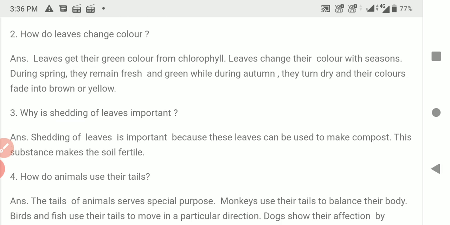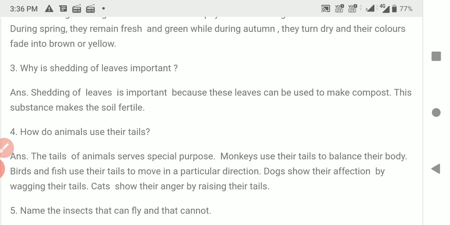Question number 4. How do animals use their tails? The tails of animals serve special purposes. Monkeys use their tails to balance their body. Birds and fish use their tails to move in a particular direction. Dogs show their affection by wagging their tails. Cats show their anger by raising their tails.